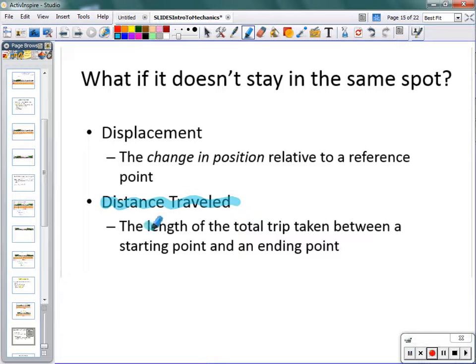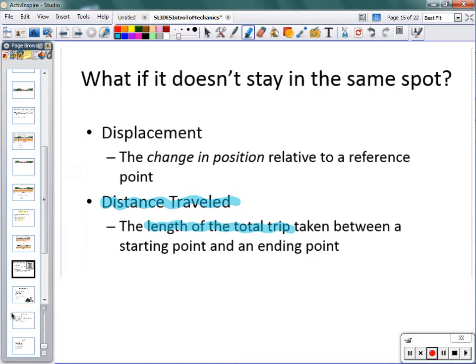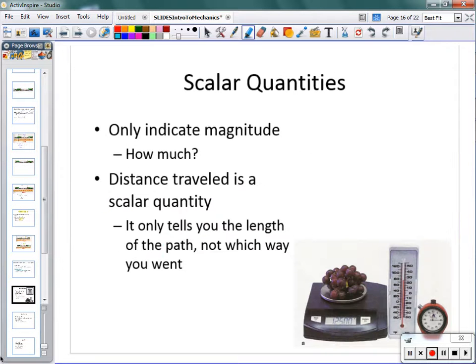Distance traveled is the length of the total trip. Doesn't matter which way we go. Positive and negative are not important when we're talking about distance traveled. We're only dealing with the length. And as a result, distance is a different kind of measurement that we call a scalar measurement. Scalar measurements only indicate magnitude. They only tell us the length of the path, but not which way it went.